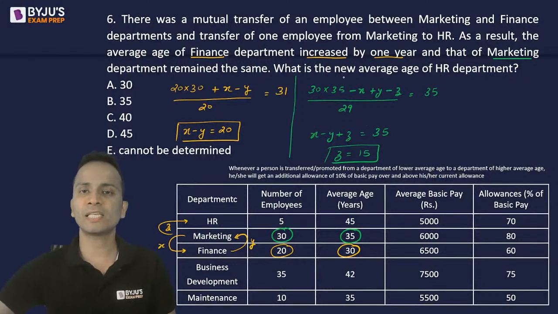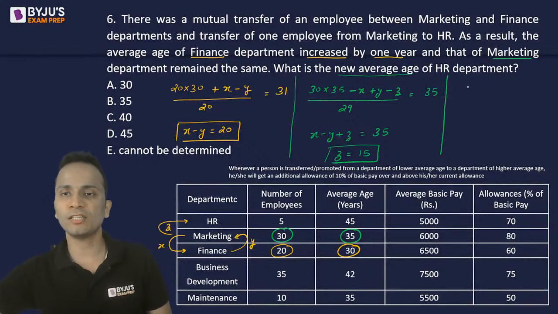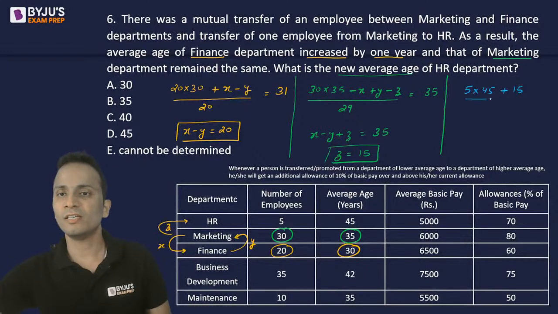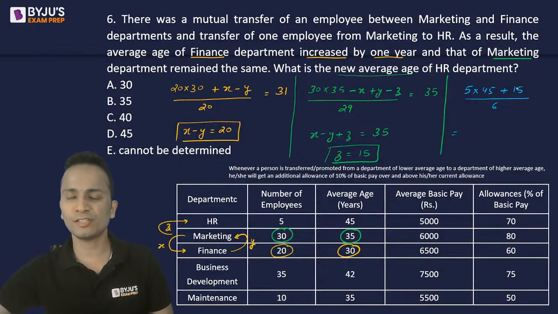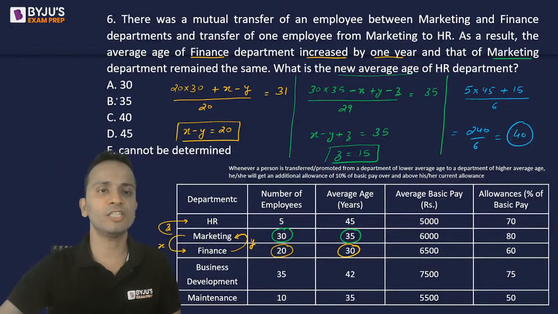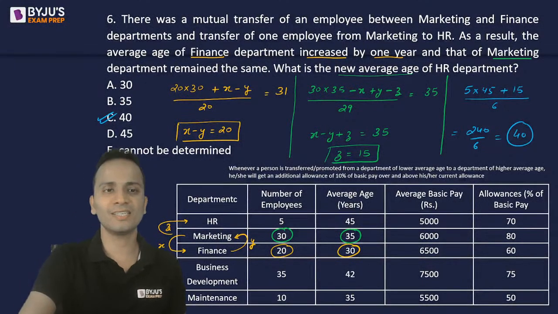Okay, now they are asking about the new average age of the HR department. So the third department, the HR department, new average age. Originally for HR the sum was 5 multiplied by 45. A new employee of age Z is added, so plus 15, divided by the total number of new employees, which is 6. So 5 into 45 is 225, plus 15, that is 240 upon 6, that is 40. So the new average age of the HR department will be 40. All right, so option C, 40, is the correct answer.